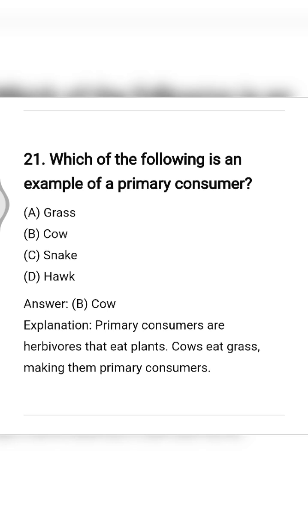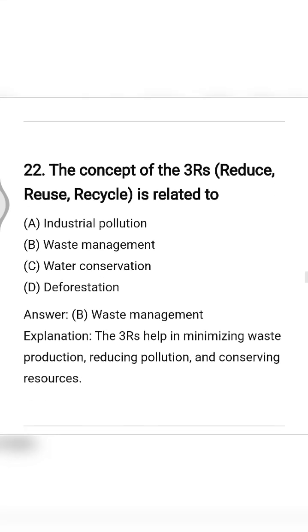Which of the following is an example of a primary consumer? So cow is an example of a primary consumer as it eats plants, sorry, I meant to say producers. Next is, the concept of the 3 R's: reduce, reuse and recycle is related to waste management. Option number B is the correct one.